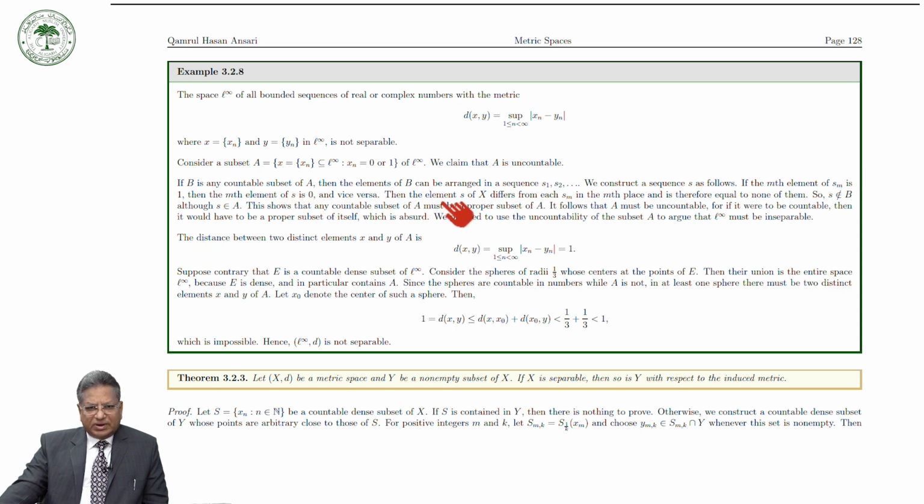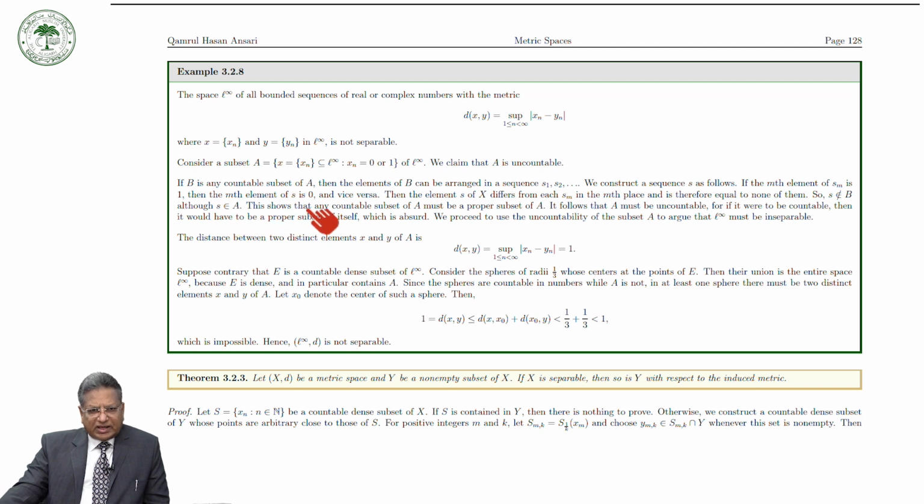Then the element S differs from each Sm in the mth place, and it is therefore equal to none of them. So S cannot be in B, although S is in A.